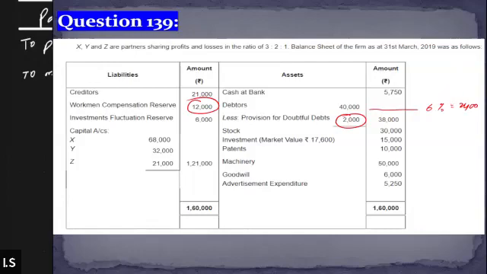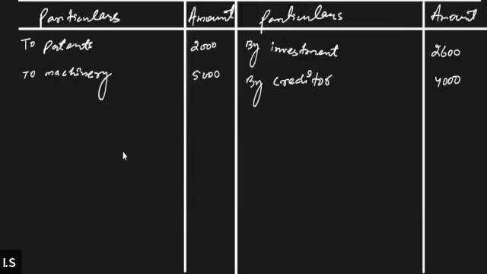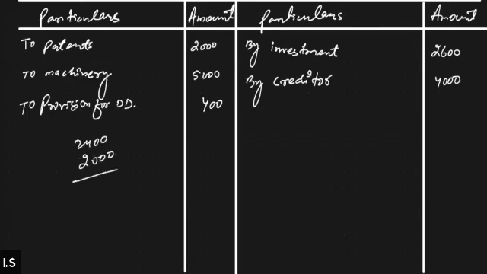Decrease the profit, and therefore we will record this on the debit side of the revaluation account. Provision for doubtful debt will be 400 on the debit side, since the reserve of rupees 2000 was already made, and we only need an extra reserve of 400.